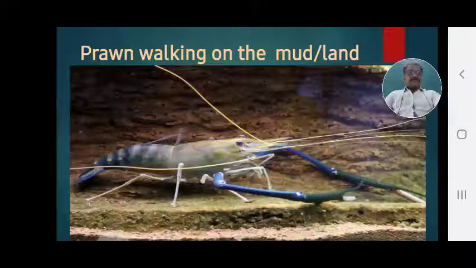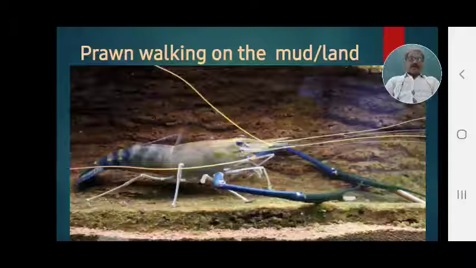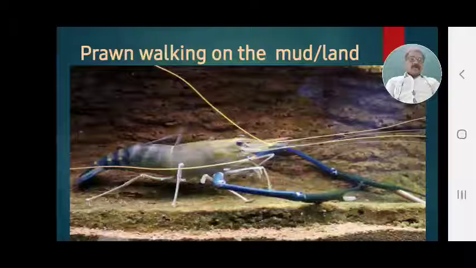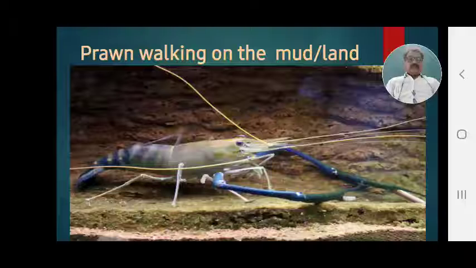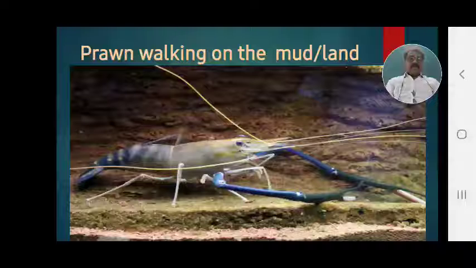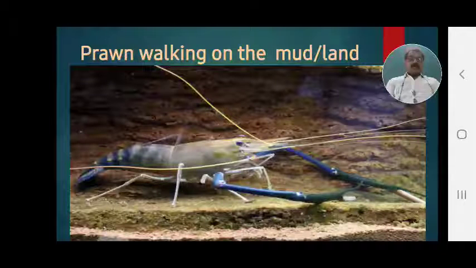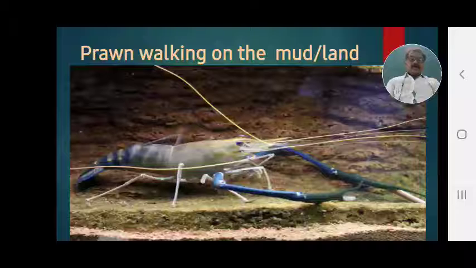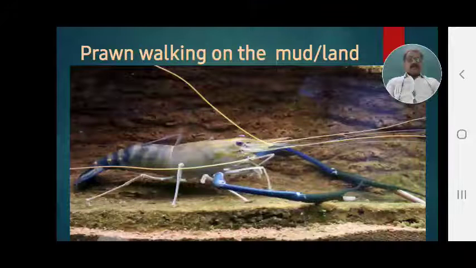See the figure. In this figure we have observed a prawn walking on the mud. When food is found in the bottom or benthic region, with the help of these ciliate legs they can walk and creep on the ground, on the mud, and the food material which is available is first cut into pieces by the rostrum and ciliate legs, and then consumed.